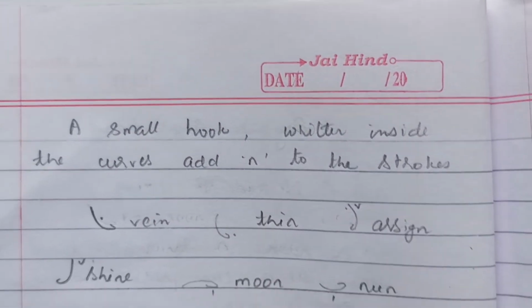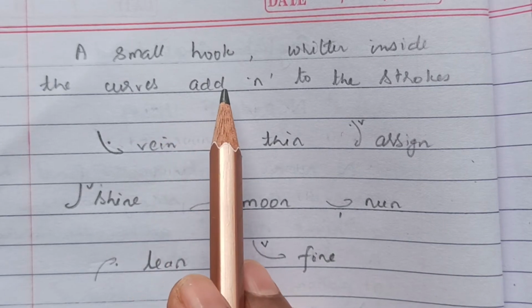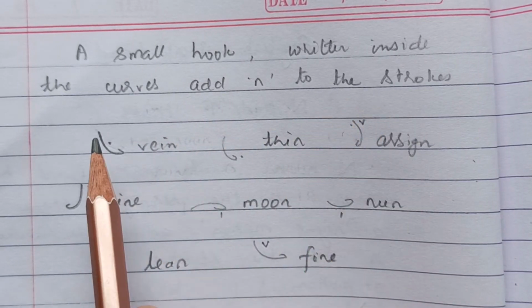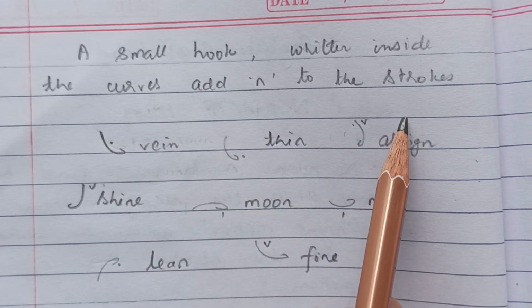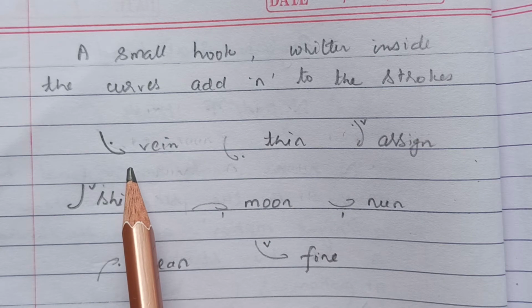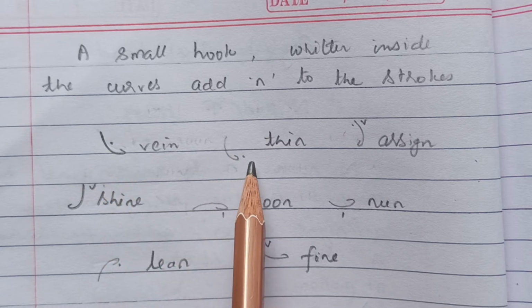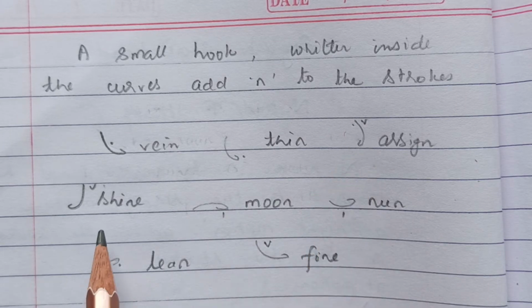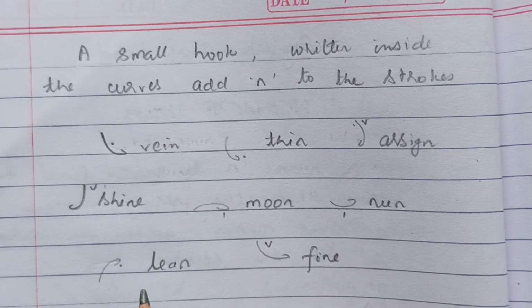Now we shall start with the curved strokes. A small hook written inside the curves adds N to the strokes. So a small hook written finally at the end, inside the curves, gives a sound of N. So vein, thin, assign, shine, moon, none, lean, and fine.